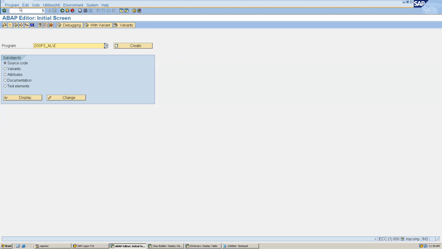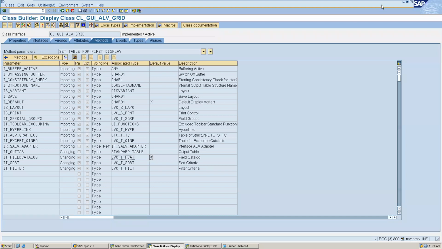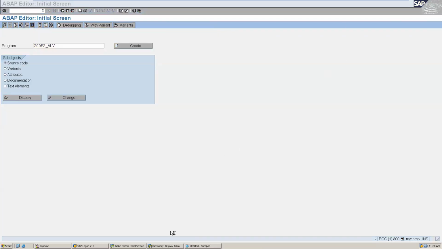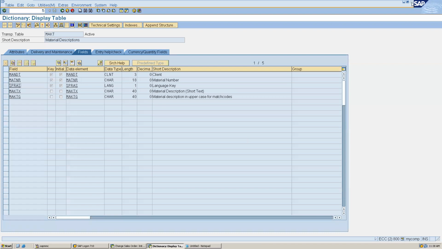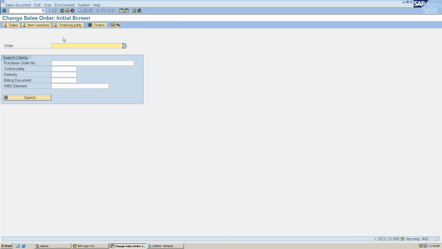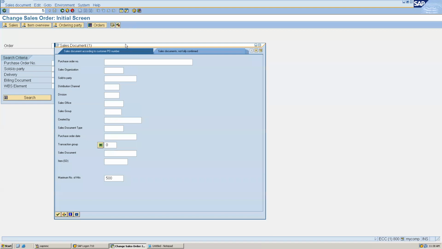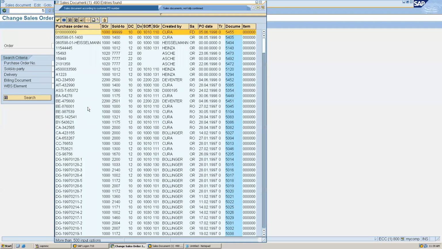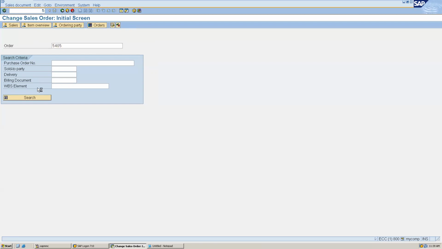Let's take an example, a sales order, VA02. It might take some time because I'm opening it for the first time. Let me close the others. Okay, so here we can give any order number. Let me select from F4 because I'm not aware of one. I'm just opening one sales order which is already created in the system.